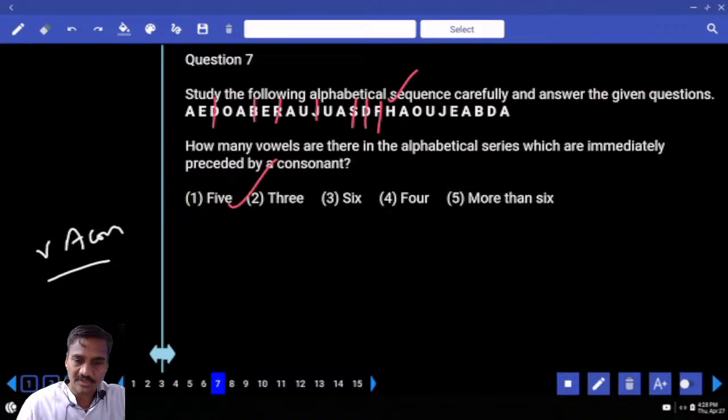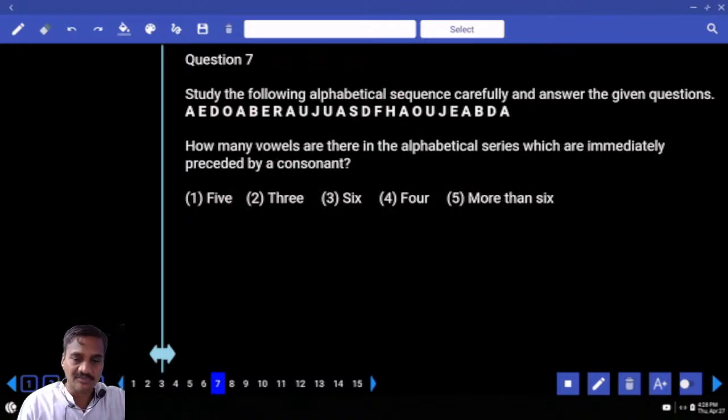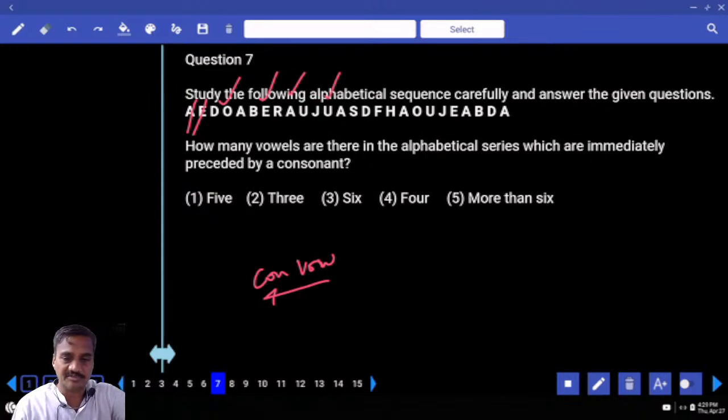Then the 7th one. How many vowels are there in the alphabetical series which are immediately preceded by a consonant? Vowel preceded by a consonant. O is a vowel preceded by a consonant, isn't it? E is a vowel preceded by consonant B. A is a vowel preceded by consonant R. Next one, U, is a vowel preceded by J.